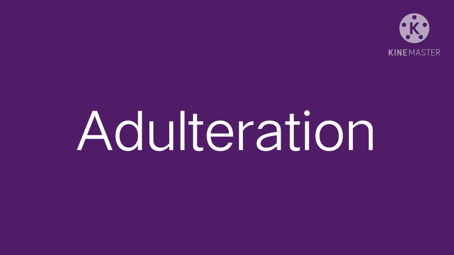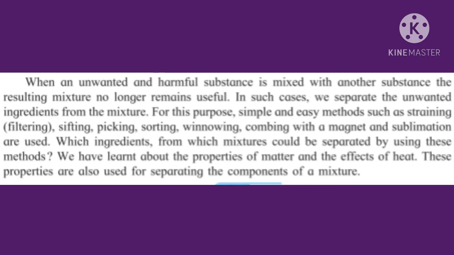Adulterated foodstuff is also a kind of mixture, but it is a harmful mixture. When an unwanted and harmful substance is mixed with another substance, the resulting mixture no longer remains useful. In such cases, we separate the unwanted ingredients from the mixture.